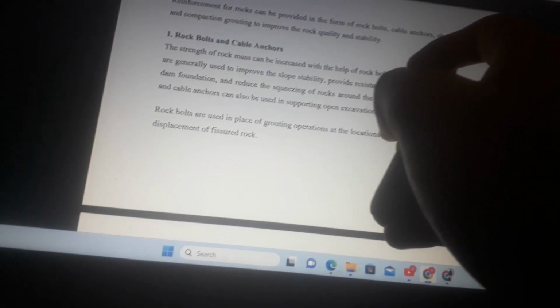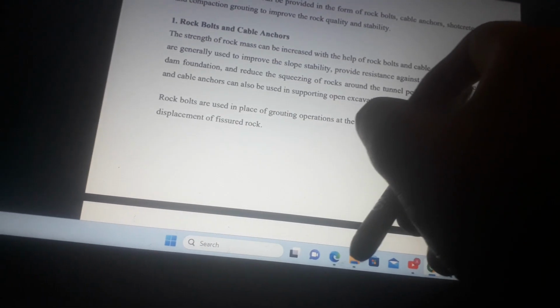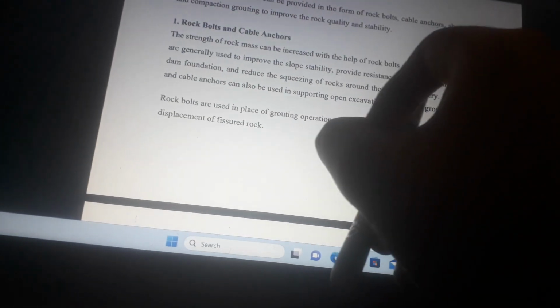Reinforcement for rocks can be provided in the form of rock bolts, cable anchors, shotcrete, and compaction grouting to improve the rock quality and stability. Rock bolts and cable anchors. The strength of rock mass can be increased with the help of rock bolts and cable anchors. They are generally used to improve the slope stability, provide resistance against uplift in concrete dam foundation, and reduce squeezing of rocks around the tunnel periphery.